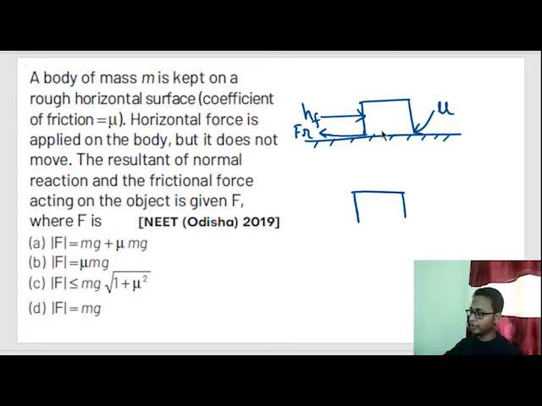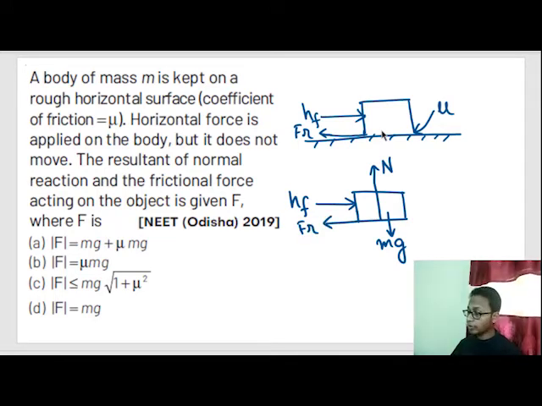Full FBD of this. There is a normal reaction force applied by the ground on the block. The block has gravity of its own, and a human is applying force, and a friction force is getting applied by the ground.